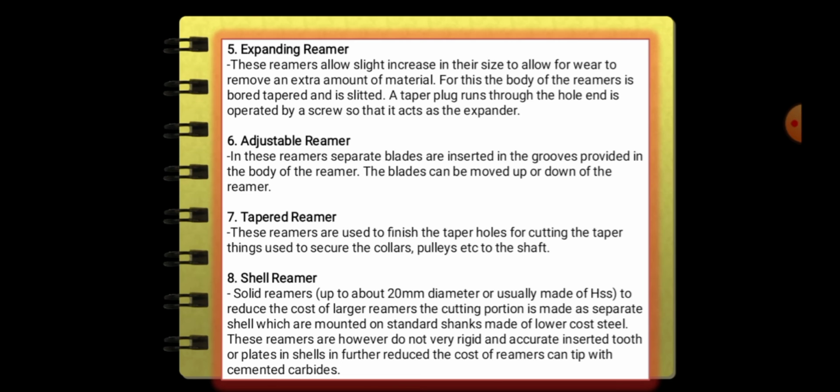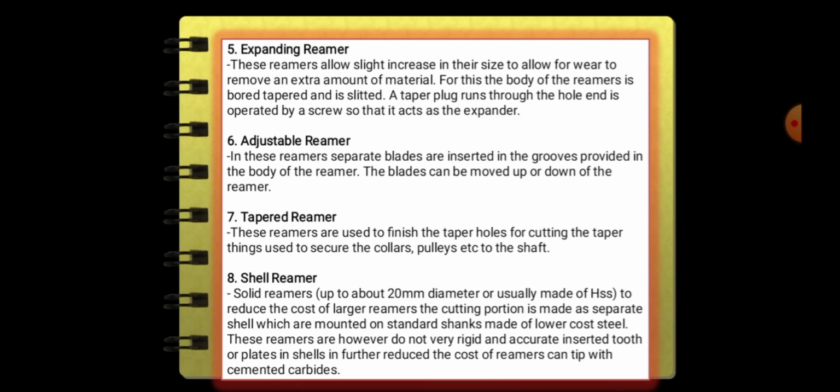Number 6, adjustable reamer. In this reamer, separate blades are inserted in the grooves provided in the body of the reamer. The blades can be moved up and down on the reamer. So number 7 is the tapered reamer. This reamer is used to finish taper holes for cutting the taper pins used to secure the collars, pulleys, etcetera to the shaft.